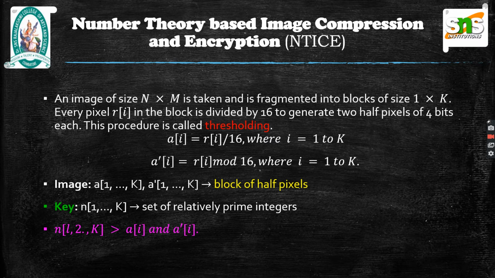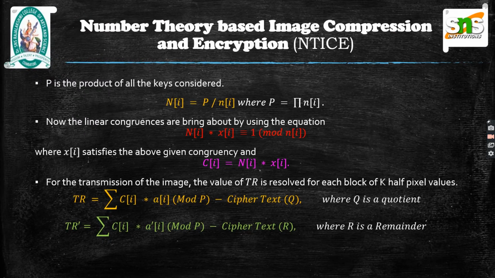Thus, the input image is represented as a sequence of half pixels ai, and the key sequence is a set of relatively prime numbers given by n, which is greater than the images ai and a dash of i. Now, the coefficients of the CRT are obtained by generating n for each key value using p, where p is the product of all keys considered. These stages are performed prior to transmission. The value of Ci can be generated once the key is decided. Hence, they are calculated and stored in the system to be used during transmission.